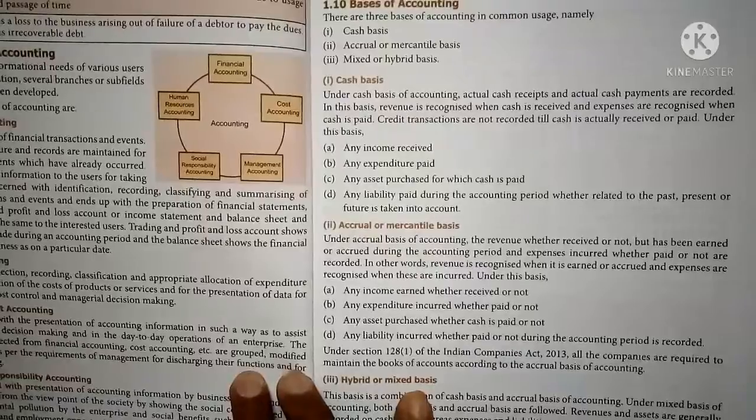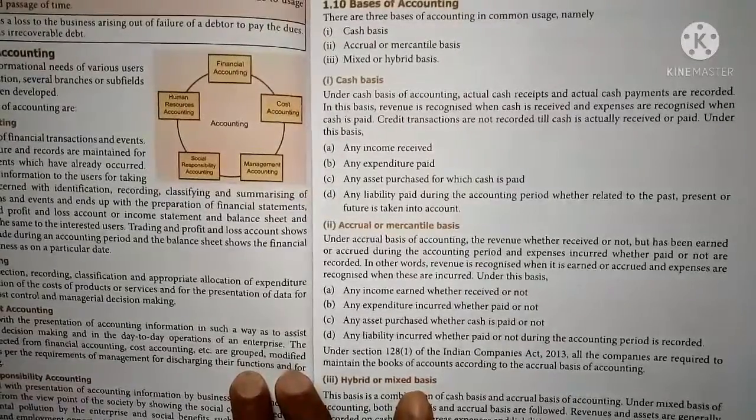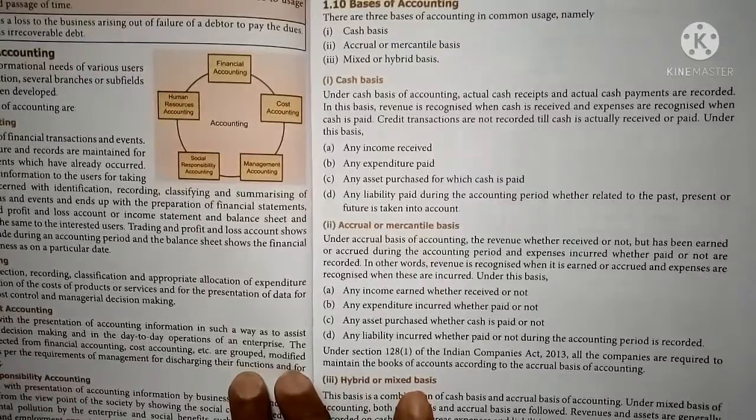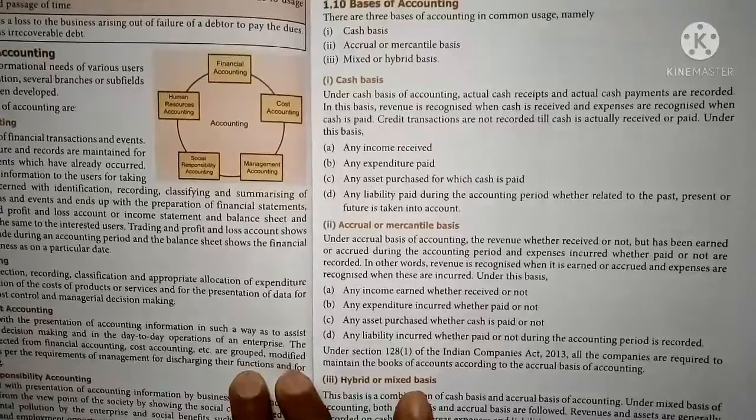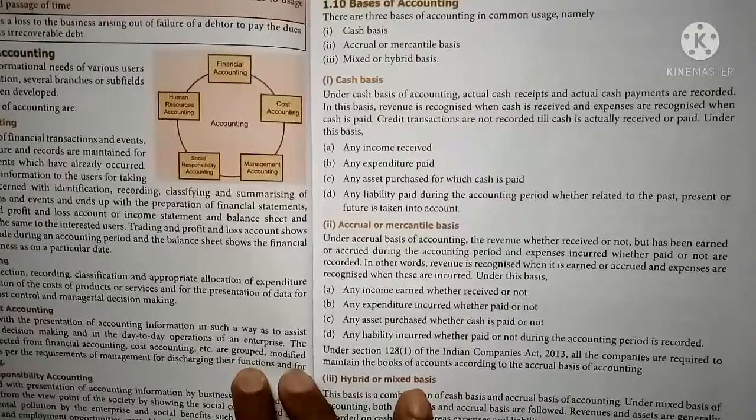Cash basis means that under the cash basis of accounting, actual cash receipts and actual cash payments are recorded. In this basis, revenue is recognized when cash is received and expenses are recognized when cash is paid. So only cash transactions are recorded in the cash basis. Credit transactions are not recorded till cash is actually received or paid.